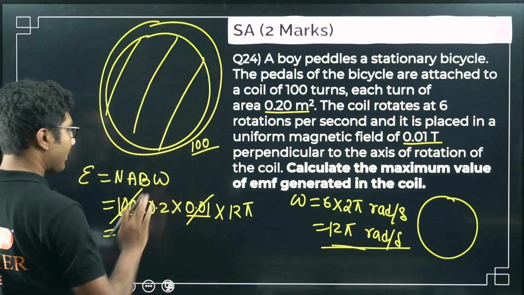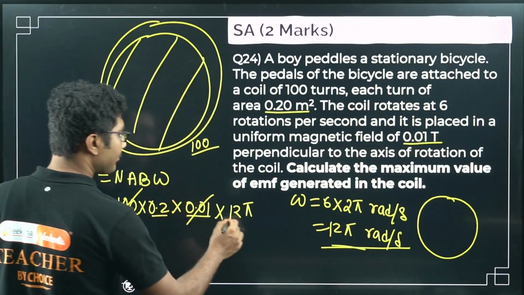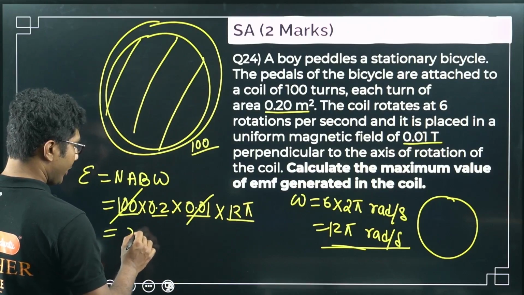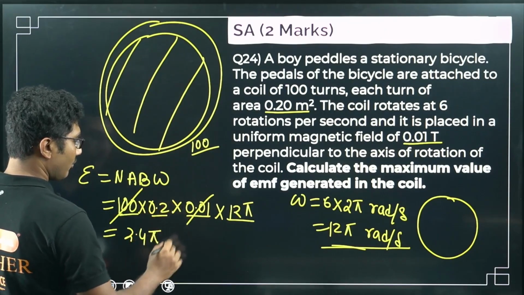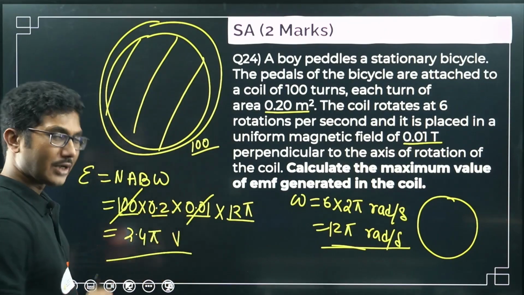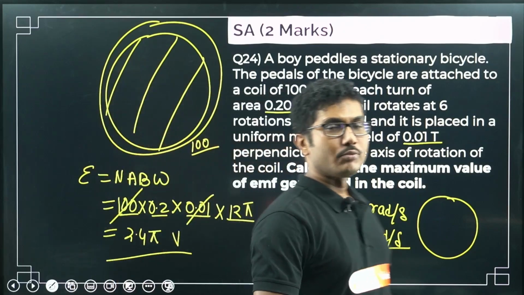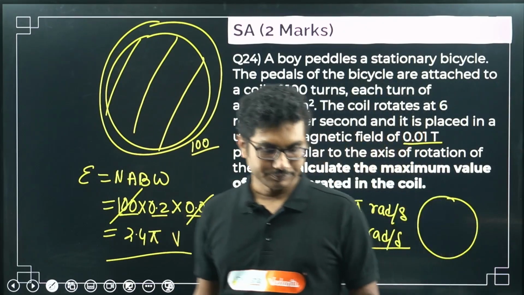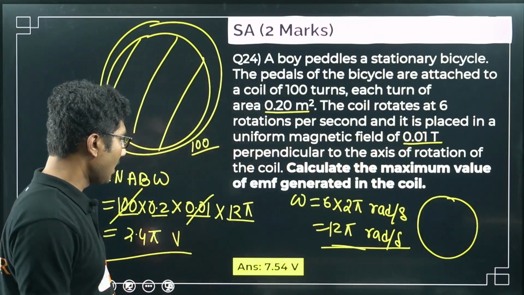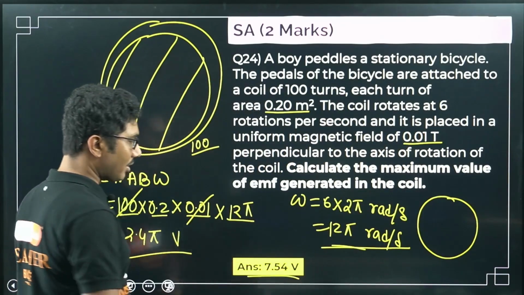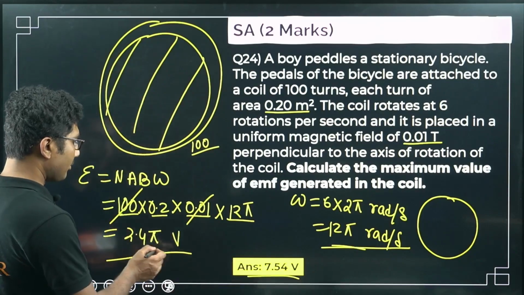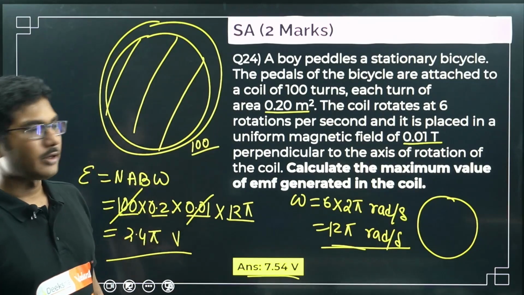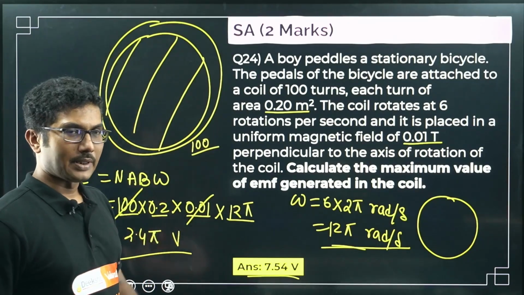So 100 and 1 by 100 will cancel. 0.2 times 12 pi, so 2.4 pi volt. This is the induced EMF. You can put the value of pi 3.14 and calculate the value, or you can leave it here. Both are correct. If you put the value of pi, you will get 7.54 volts, but 2.4 pi is also an acceptable answer.